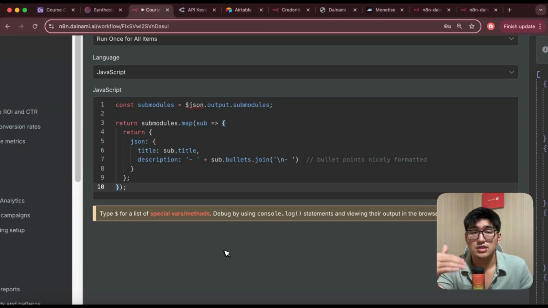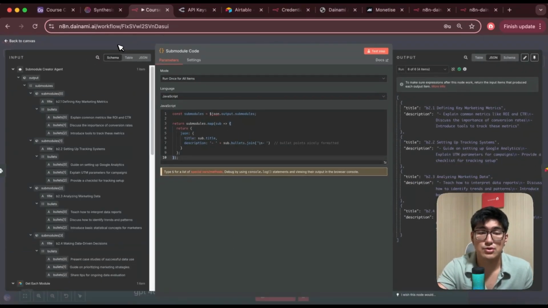So you do have to just learn how to actually prompt AI to actually help you create the different outputs that you want. Once again, this is how you can actually do amazing automations using no-code platforms and the help of AI as your assistants.